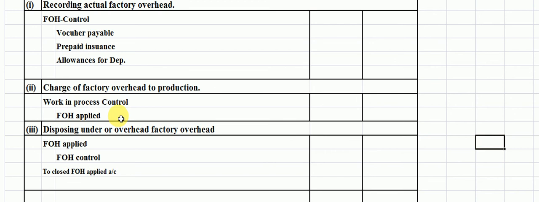Students, this is the way to charge factory overhead in the form of applied overhead.